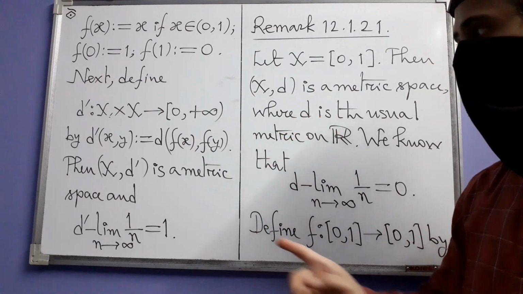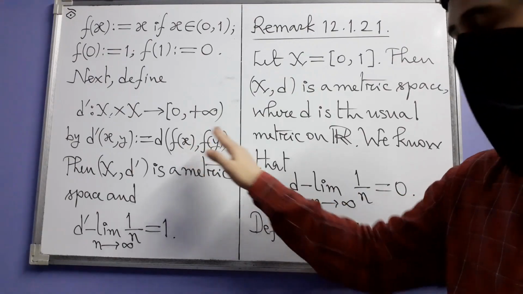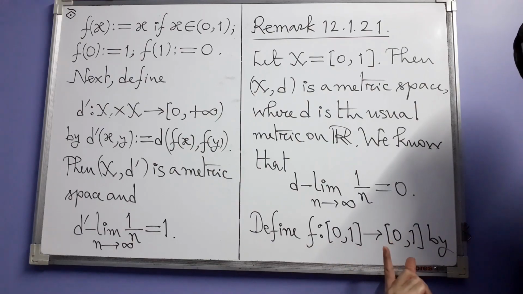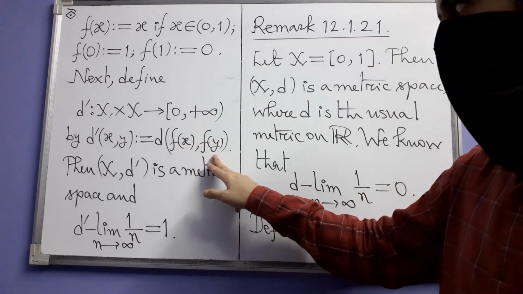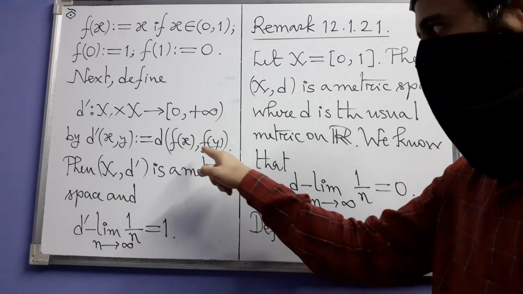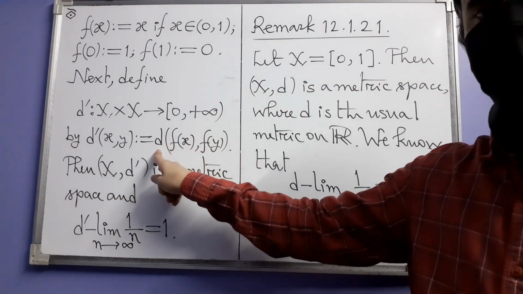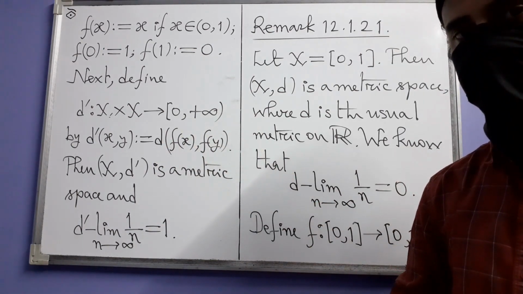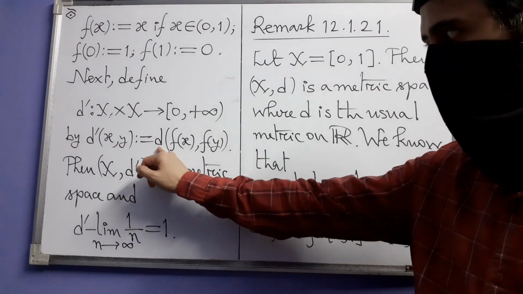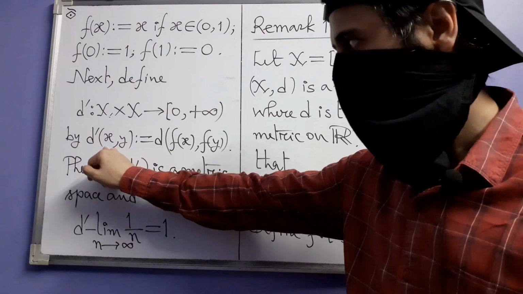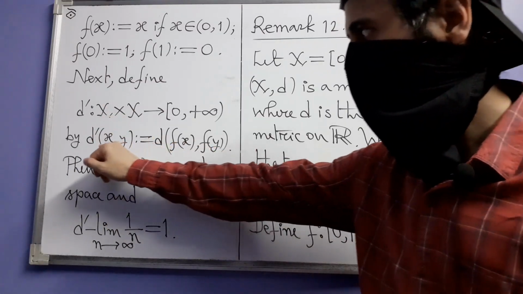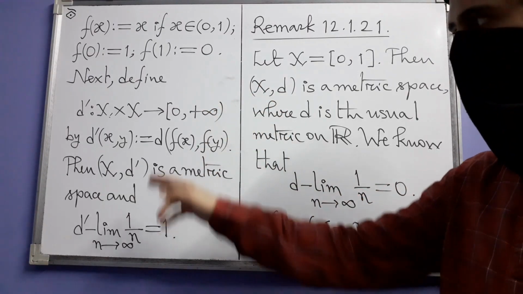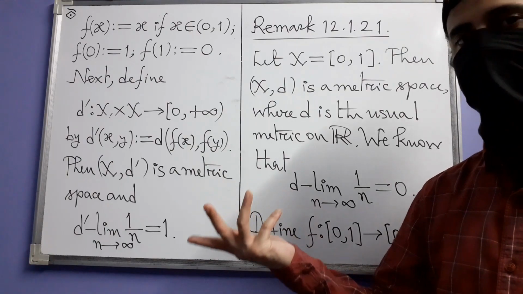For x and y coming from X, where are f of x and f of y lying? Again in X, because f maps X into X. So f of x and f of y are again points of X, and their distance can be calculated using the old metric d. What is this right hand side? This right hand side is a non-negative real number because d is a metric. So yes, for any two points from X, their d prime distance is a unique non-negative real number. So that means d prime is a well-defined function. Now you can work with d prime.